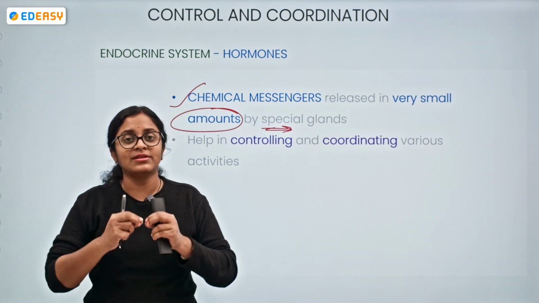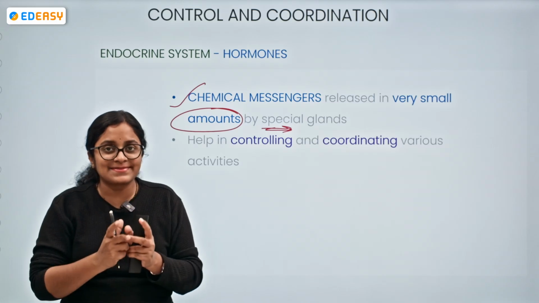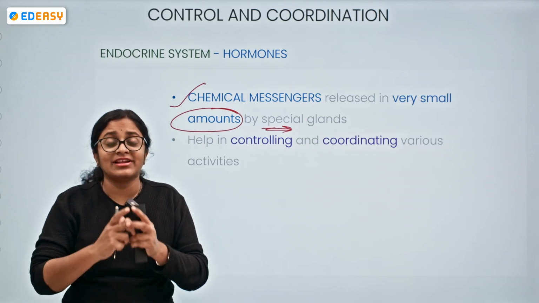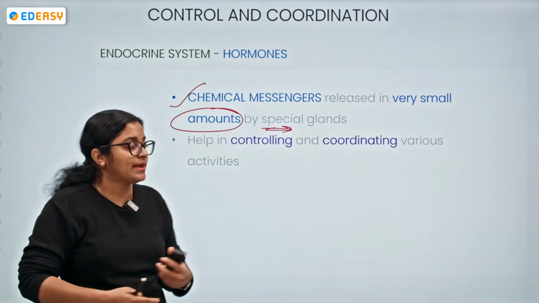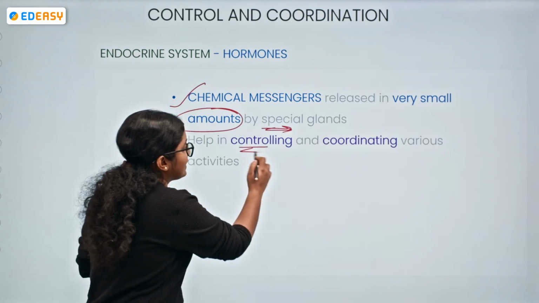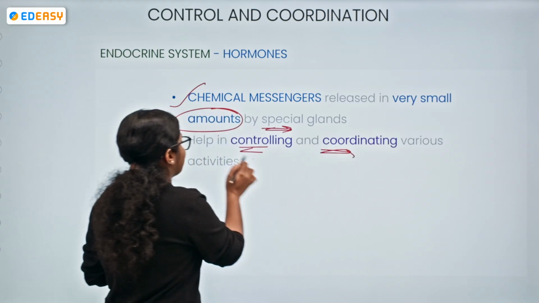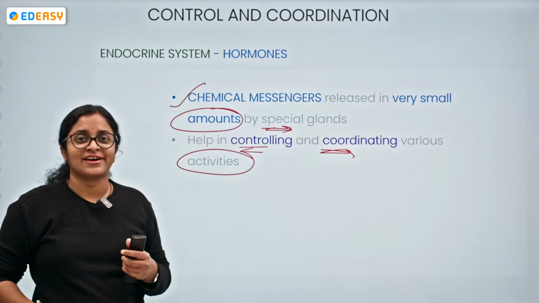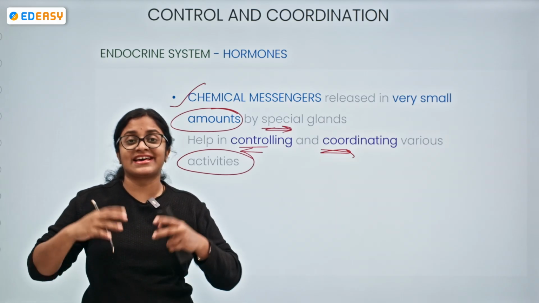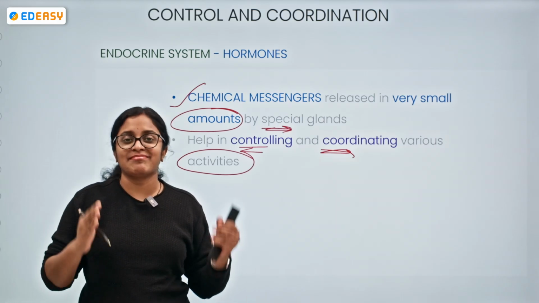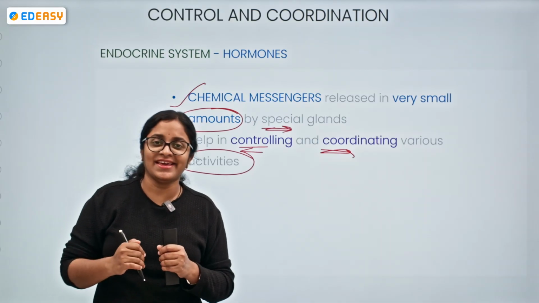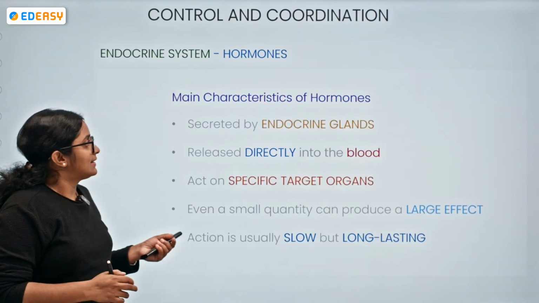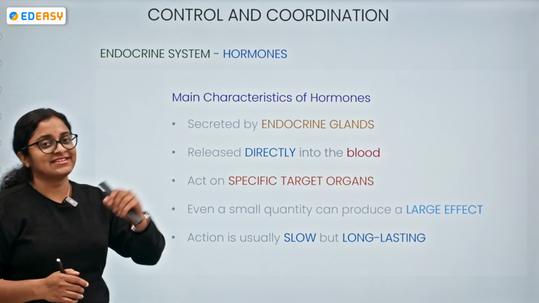Similarly, even though the hormones are in small amounts, they are helpful in giving out their actions. What will they be doing? They will be controlling and coordinating various activities. What happens if the hormonal levels are high? Definitely imbalances or harmful effects will be seen. Got it, everyone? Now, main characters of hormones.